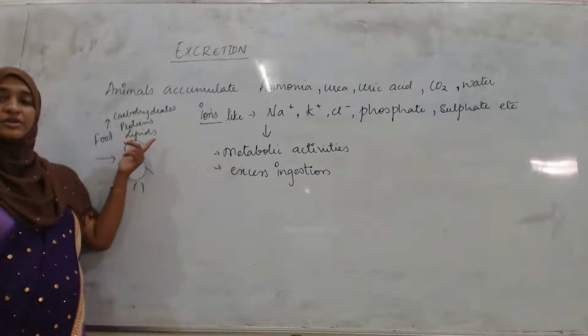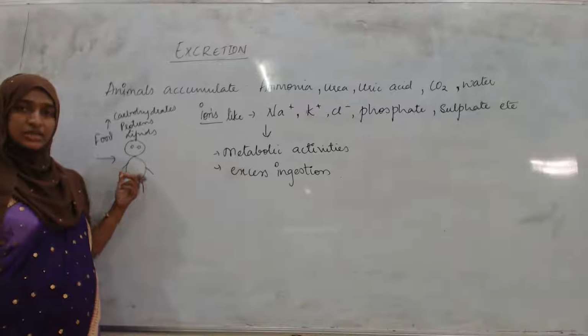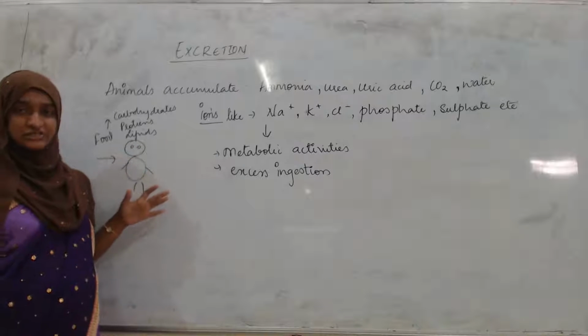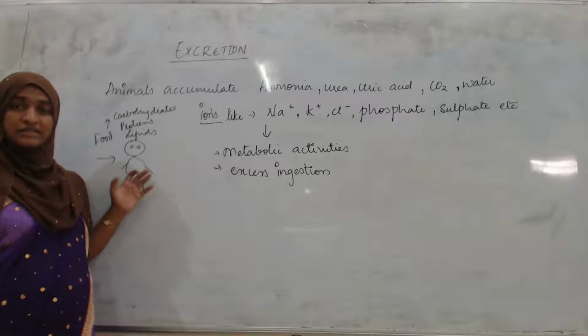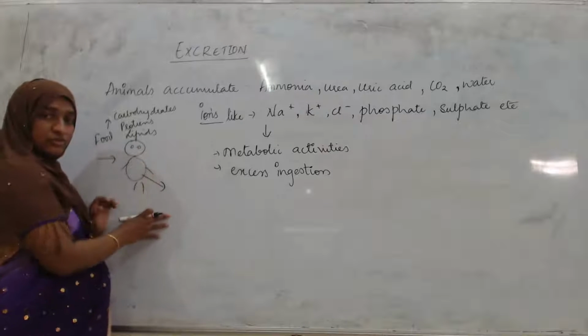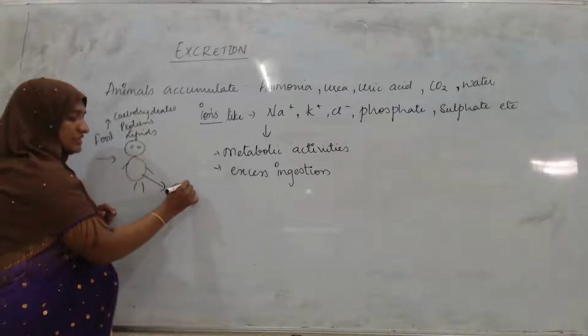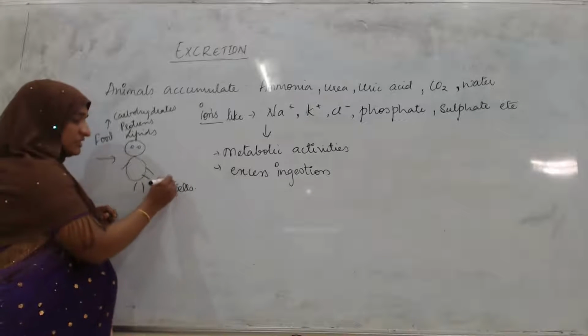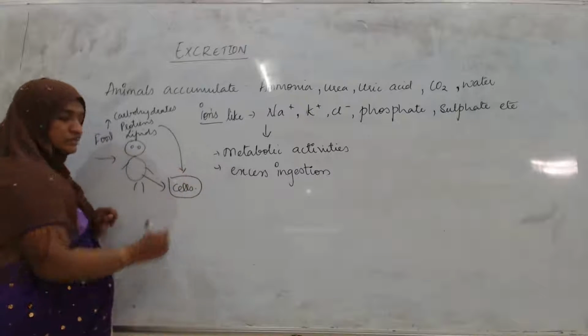So these are going to be ingested and then digested. The human body is made up of cells, so all the cells require all these nutrients.